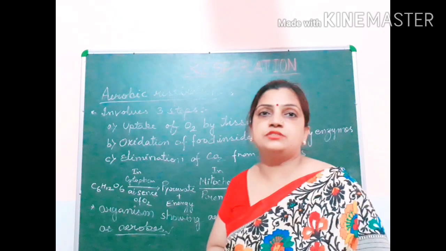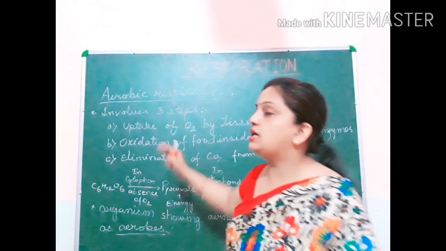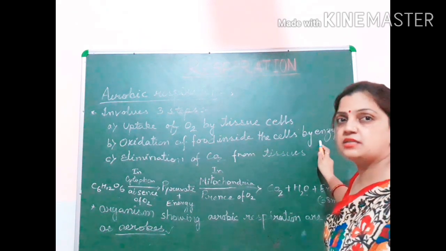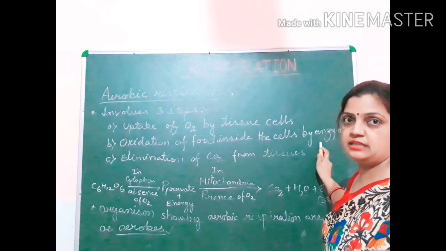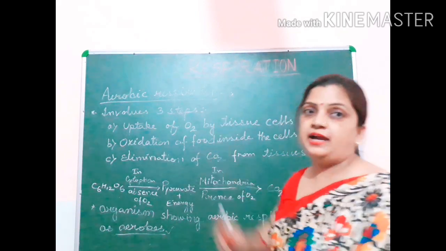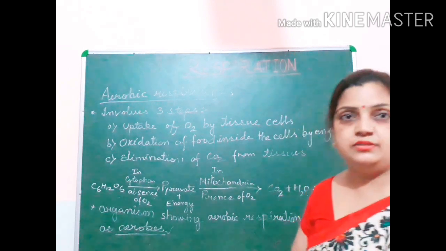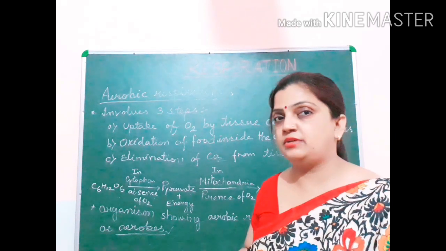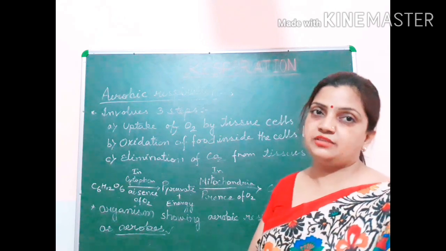So after the oxygen reaches the cells, glucose already present there will be oxidized with the help of a large number of enzymes. Enzymes are various types of chemical substances. With the help of these enzymes, the glucose will be broken down with the help of oxygen, and as a result carbon dioxide, energy and water will be produced. Energy will be stored in the cells of the body of living organisms, so that whenever energy is required, it will be transferred to each and every part.